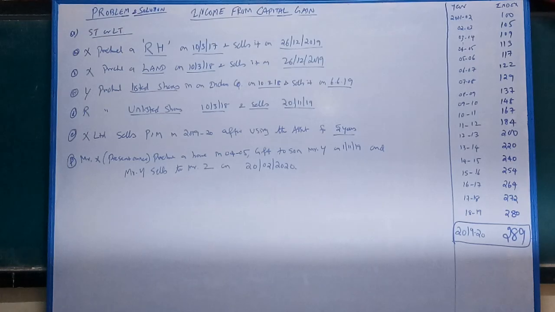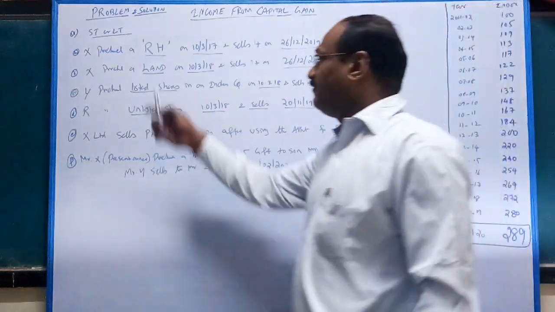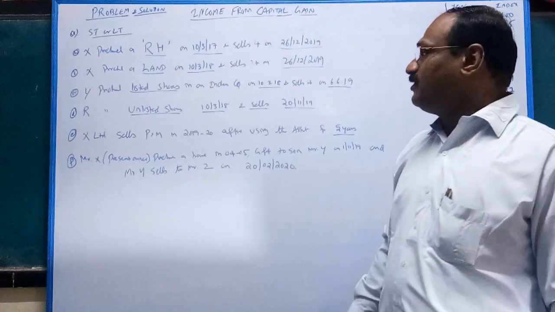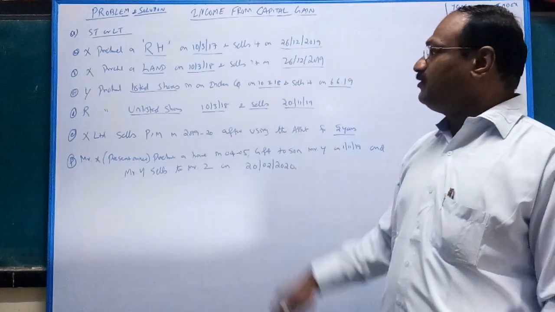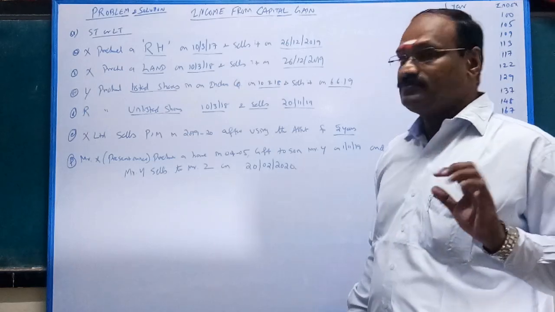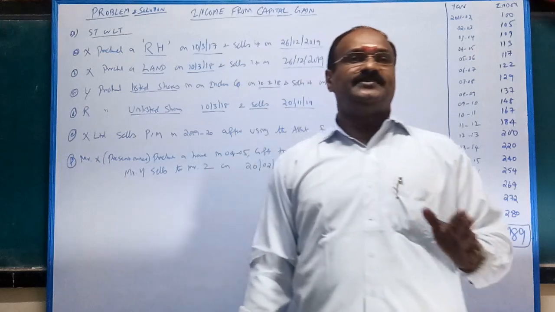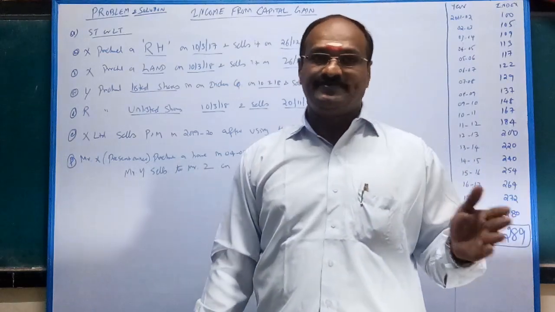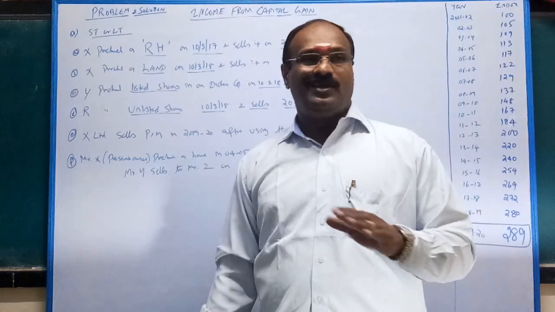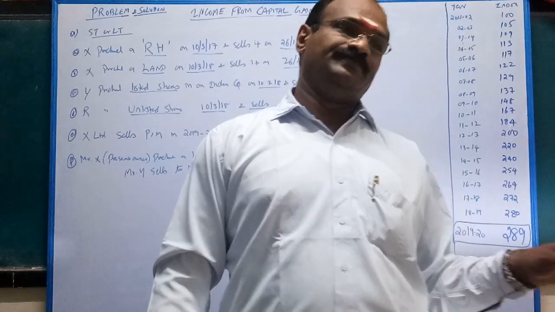Okay, now we are going to take up problem and solution. We discuss whether the following are short term or long term. One by one, you have to see whether each transaction is short term or long term. Do you remember? Once again, recap. If any capital asset is held more than 36 months, it is a long term capital asset. Any capital asset held less than or equal to 36 months is a short term capital asset.